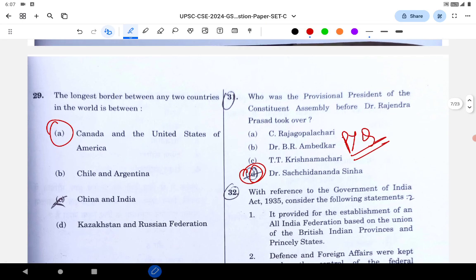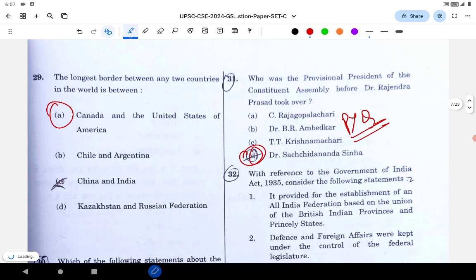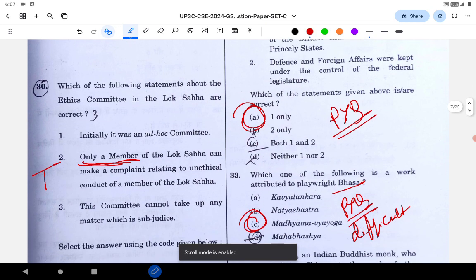Many questions are straightforward current affairs, or some are PYQ-based questions, PYQ themes, and that's it. And some questions can be solved using basic tricks and elimination techniques. Longest land boundary, that is between Canada and USA. Next question